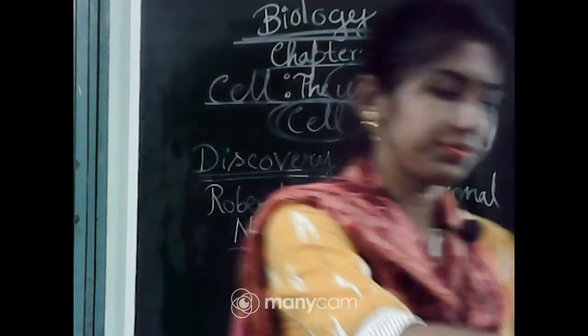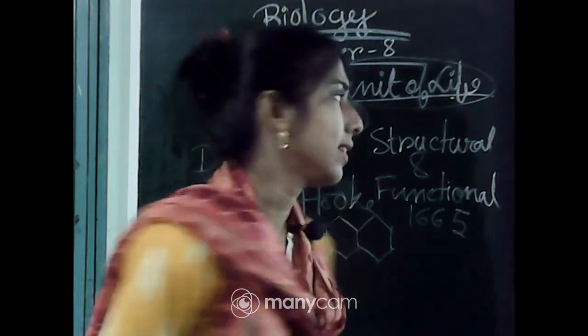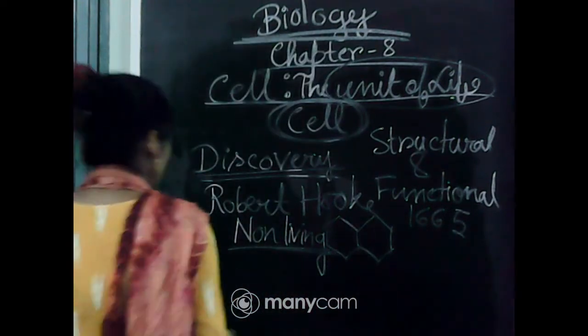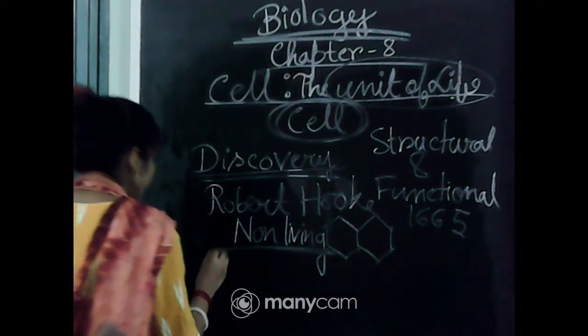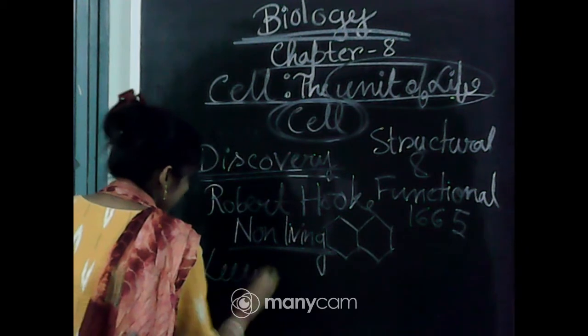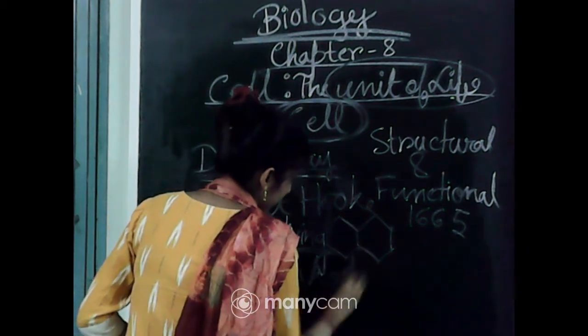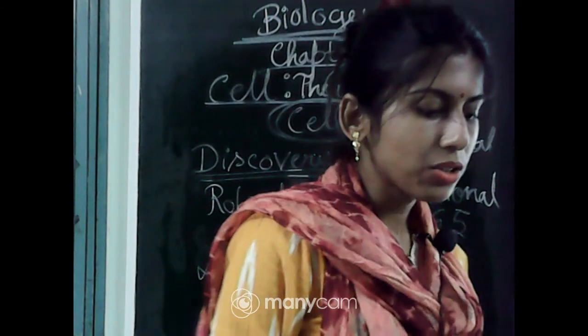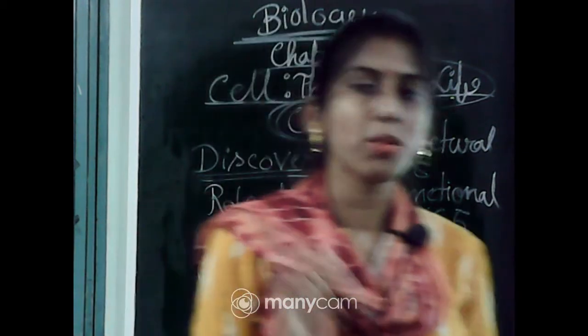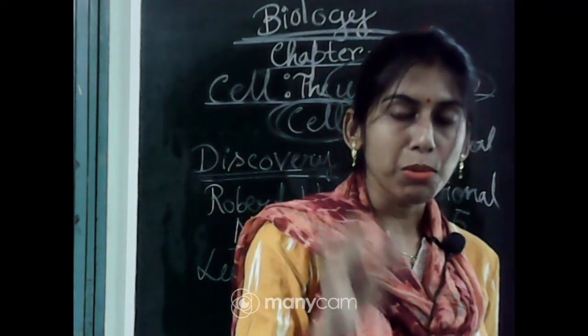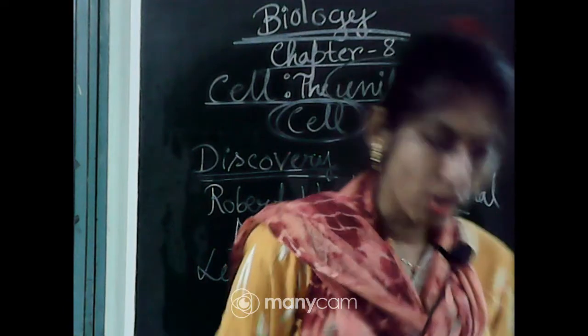Now, if I ask about the living cell, who discovered the living cell? Scientist Leeuwenhoek, Anton von Leeuwenhoek. What is the full spelling of Leeuwenhoek? The name of the scientist is Anton von Leeuwenhoek.